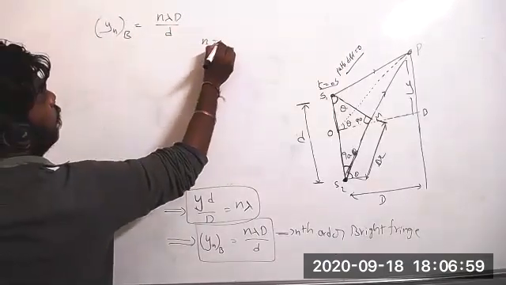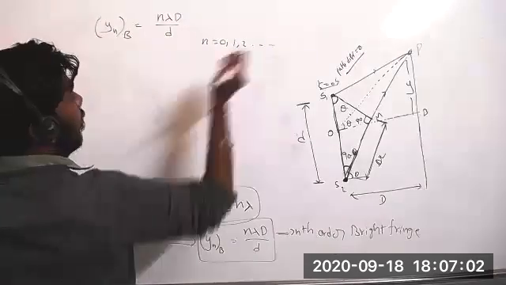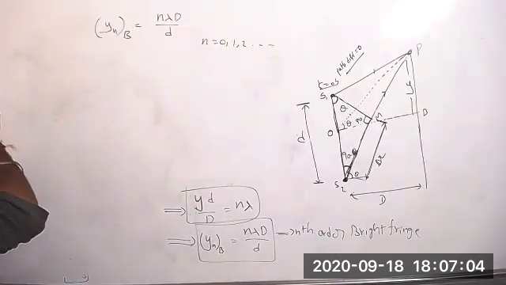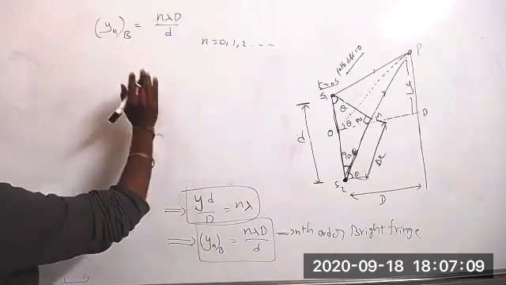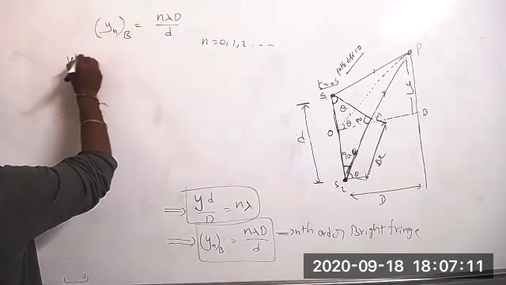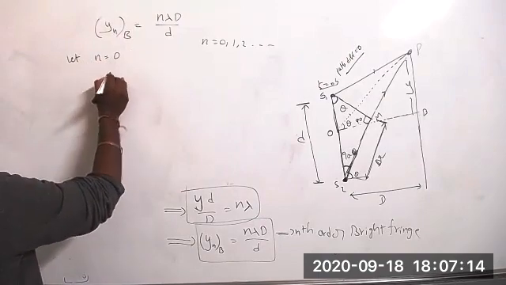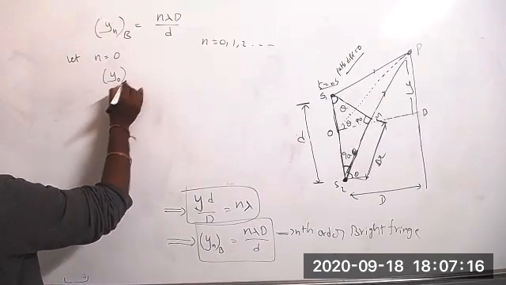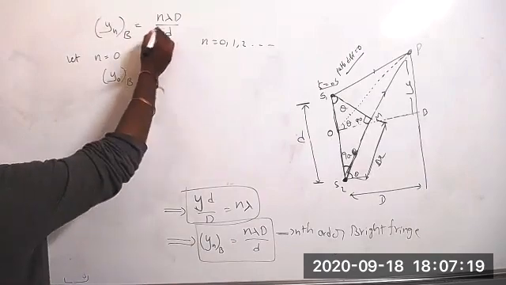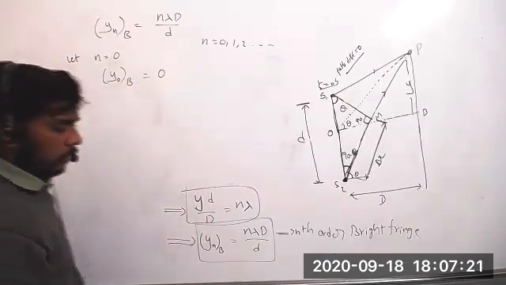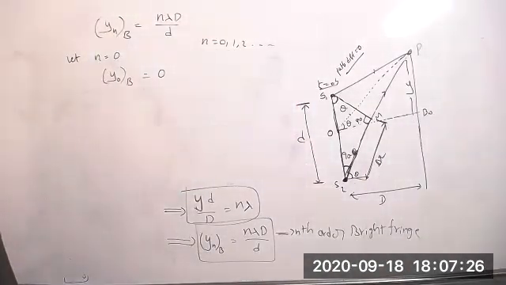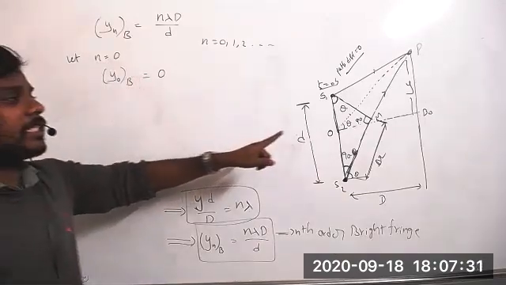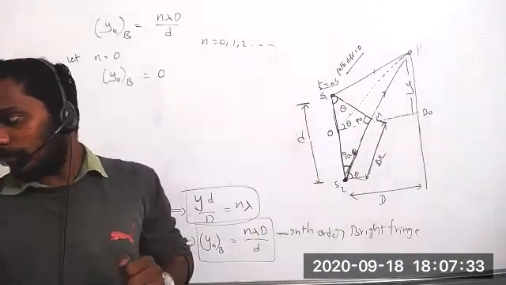n equals 0, 1, 2 and so on, because we are constructing interference, so bright fringes will form. The n value is 0, 1, 2, 3, 4, that we know. So let n equal 0. Then y0 will become 0, so it is B0. That is only B0, the central bright fringe. Central bright fringe means in the center a bright fringe will form.